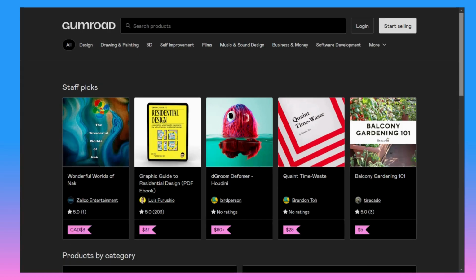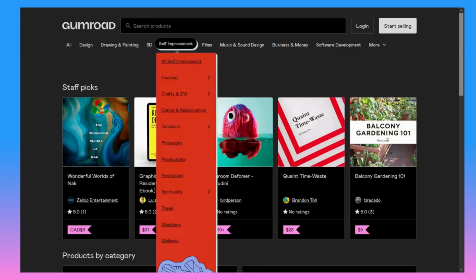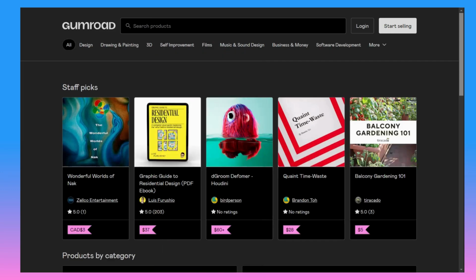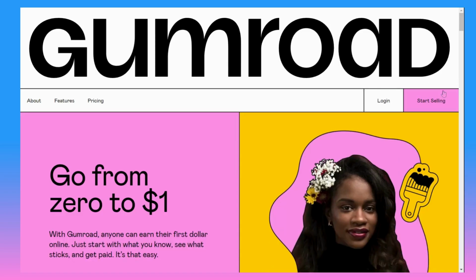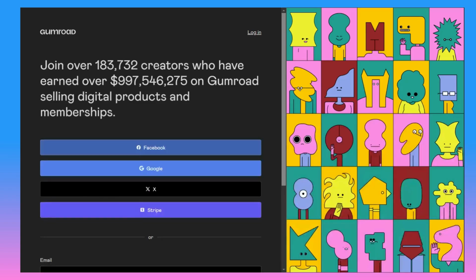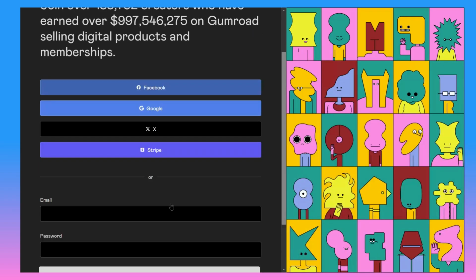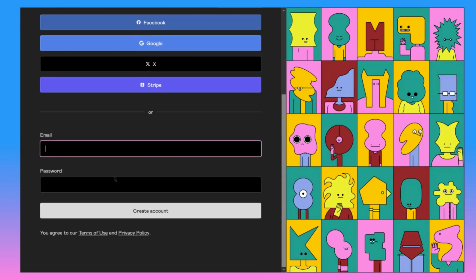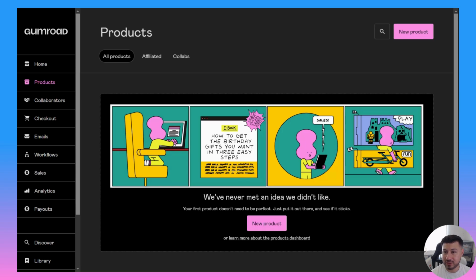All right, to get you started, we're going to go to the gumroad.com website, which you'll land on this page. And then we'll go to start selling on the top right. Then you click start selling again. And this is where you'll create your account. So go ahead and put in your email, put in a password, and then go ahead and create an account. Okay, once you create your account, it'll send you to this products page.